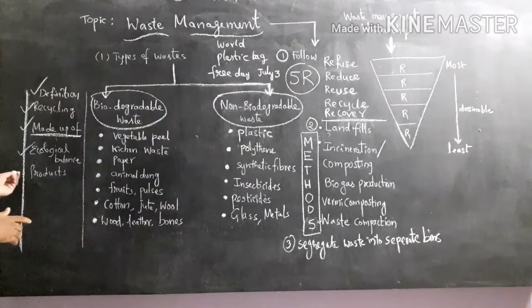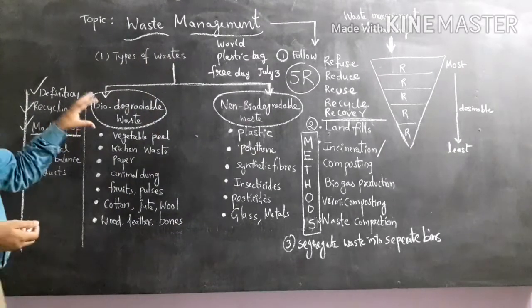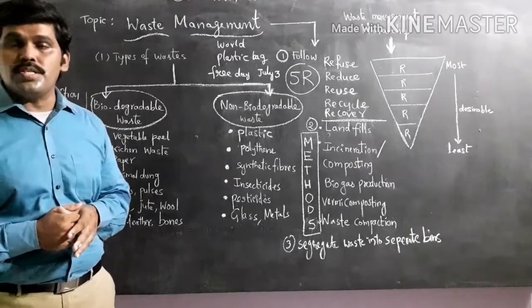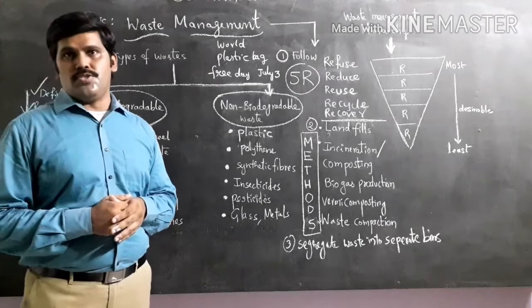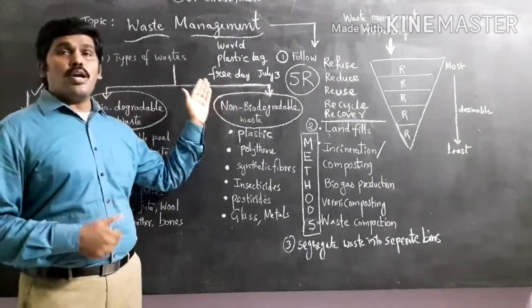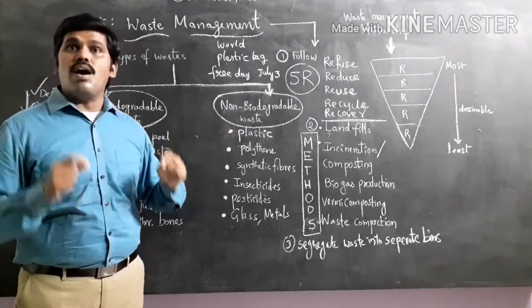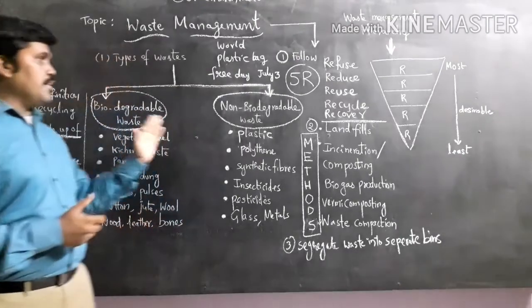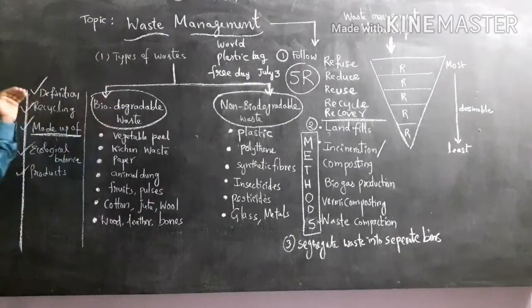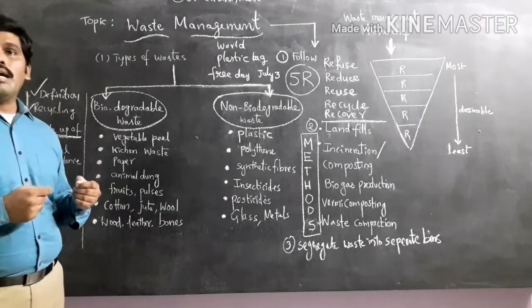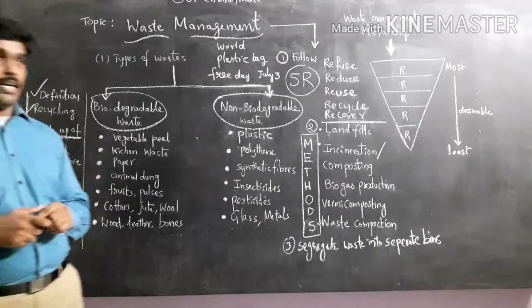And come to the last one, products. When these materials are decomposing, as a result of the degradation process, they produce useful products for us. Which ones? Biodegradable waste materials. But non-biodegradable waste materials release harmful toxic materials into nature. These are the differences. We discussed the definition, how they are recycled, in what way they are made up, how they play a role in the ecological balance, and their products also.